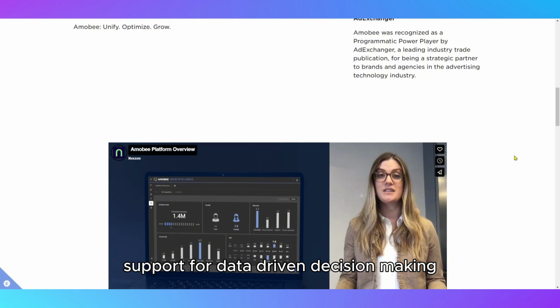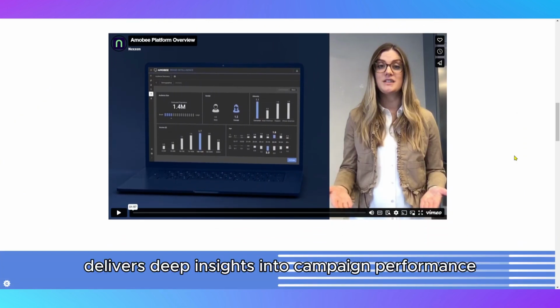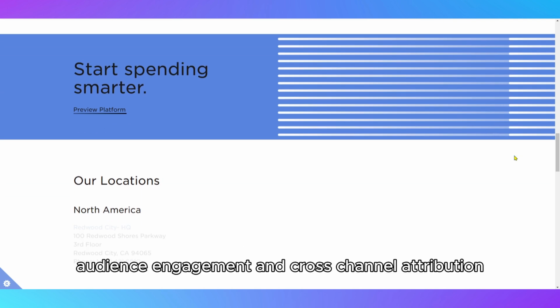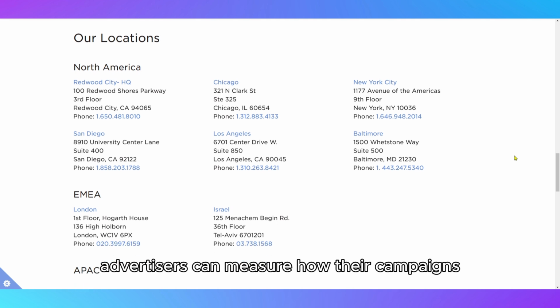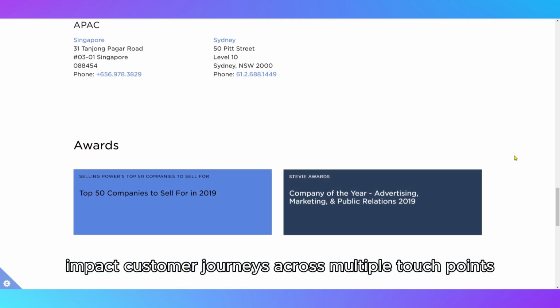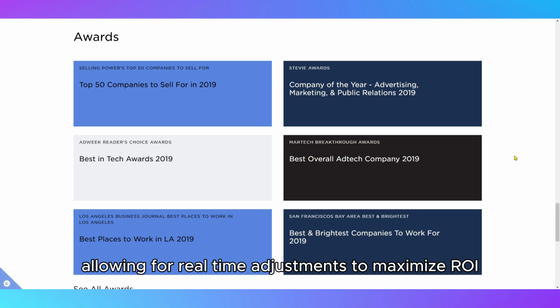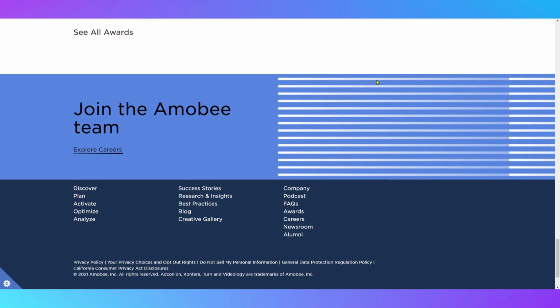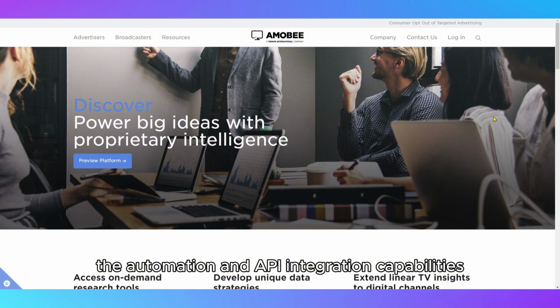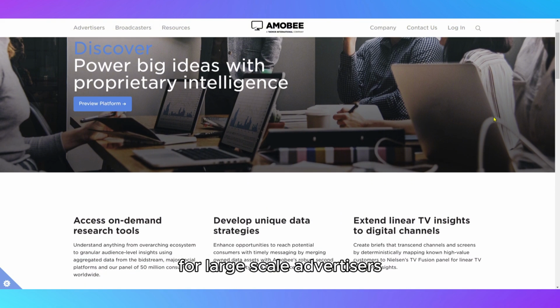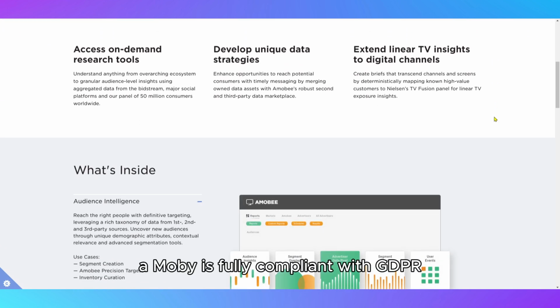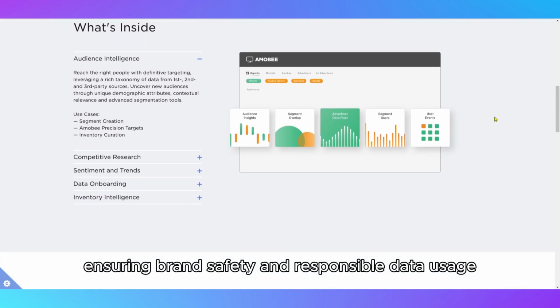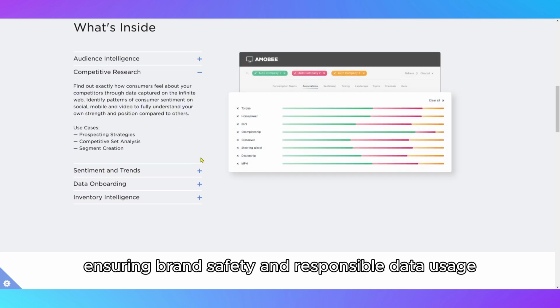For data-driven decision-making, Amobee's Analytics Suite delivers deep insights into campaign performance, audience engagement, and cross-channel attribution. Advertisers can measure how their campaigns impact customer journeys across multiple touchpoints, allowing for real-time adjustments to maximize ROI. The automation and API integration capabilities make it an excellent choice for large-scale advertisers who need custom workflows and data-driven automation. Amobee is fully compliant with GDPR, CCPA, and other privacy regulations, ensuring brand safety and responsible data usage.